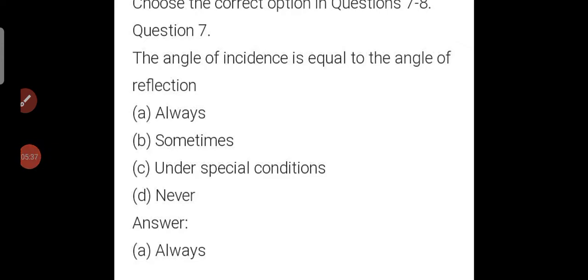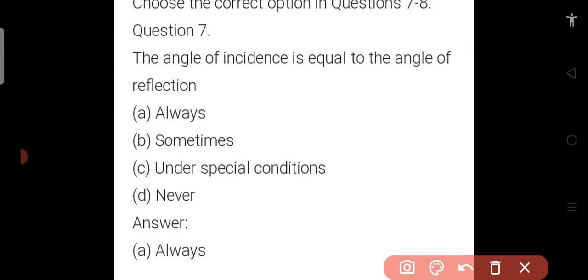Question number 7. The angle of incidence is equal to the angle of reflection. Options are always, sometimes, under special conditions, never. The answer is always. Okay, the angle of incidence, remember, is always equal to the angle of reflection provided the surface gets changed. यही लॉ ऑफ रिफ्लेक्शन होता है कि एंगल ऑफ इंसिडेंस हमेशा एंगल ऑफ रिफ्लेक्शन के बराबर ही होगा.